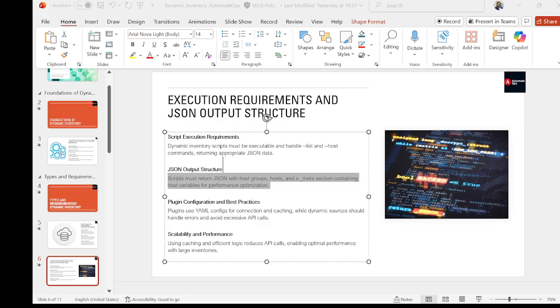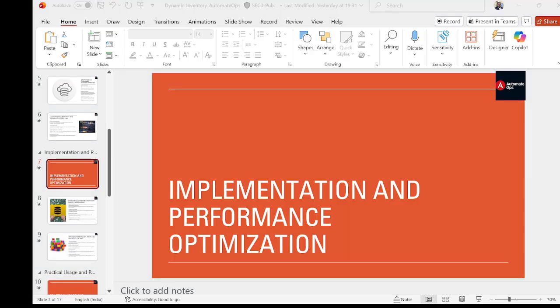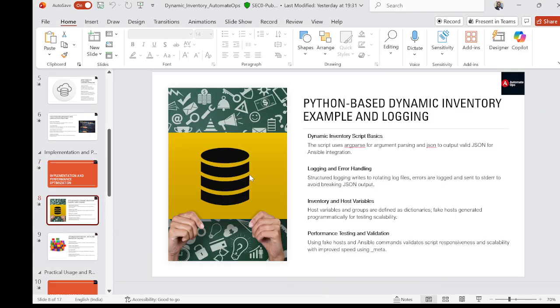Plugins, on the other hand, rely on YAML-based configuration and handle most of the heavy lifting automatically, but they follow the same output structure internally. Now that we have understood the requirements, let's go deeper into implementation and performance tuning, because real-world automation depends on speed and reliability.